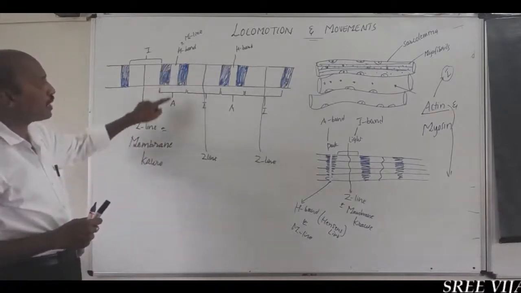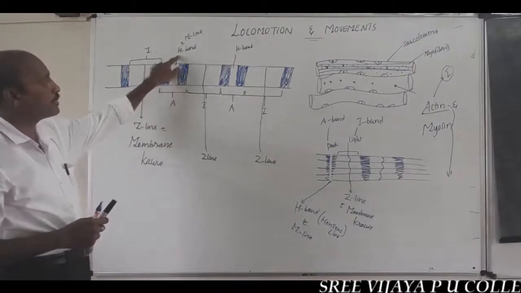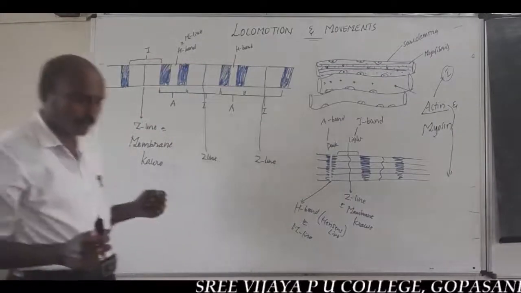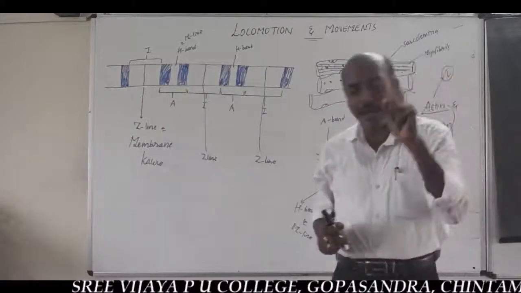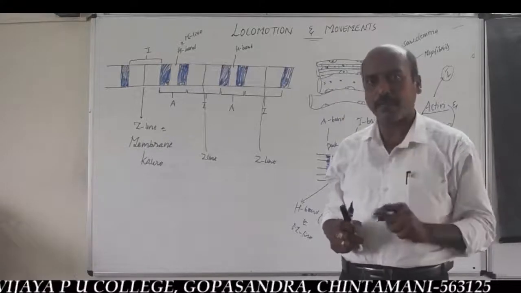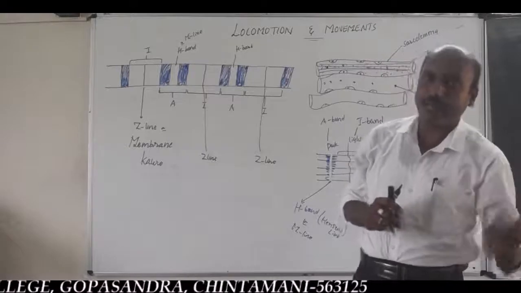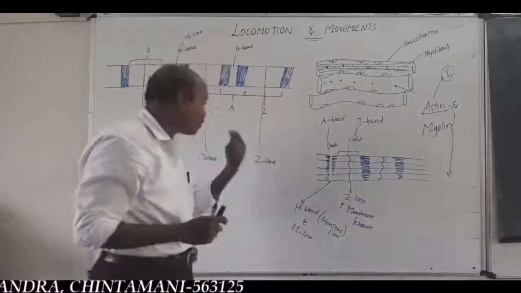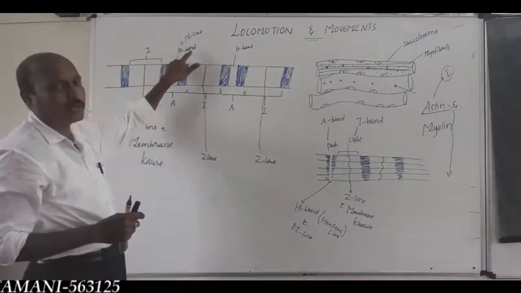While at the center of the anisotropic band is the thin layer called the H band or M line. So the I band, the light band, contains the membrane of Krause or Z-line, while the dark band, the anisotropic band, contains the H line, M line or H band.